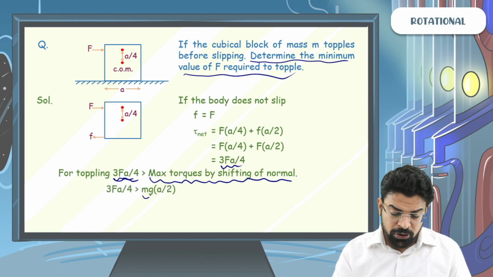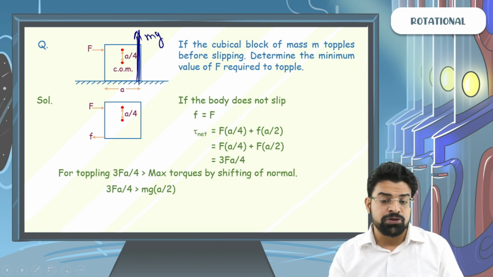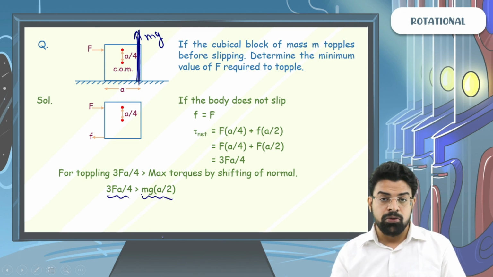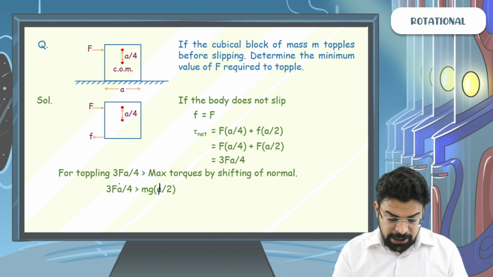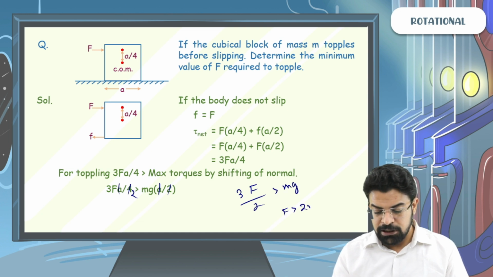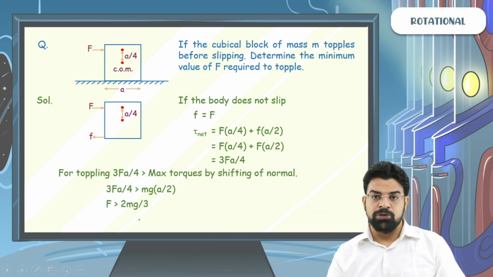And the maximum torque you can get by shifting of normal is when the entire normal force acts at the extreme. Normal force will be equal to mg. So when the external torque is greater than mg into a by 2, now bachcho, cancel out a and a 2 here, you get a 2 here. So you get 3F by 2 is greater than mg, or F is greater than 2mg by 3. So F has to be greater than 2mg by 3.